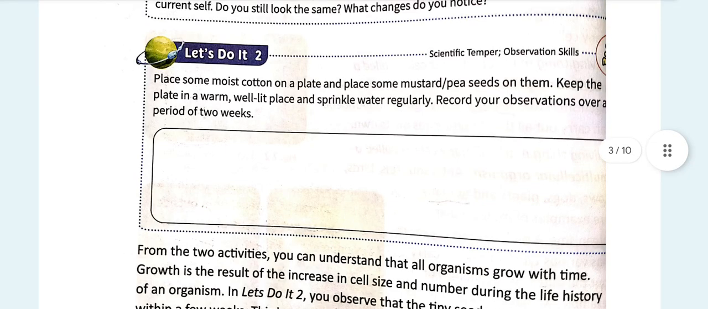Now here's another activity. Place some moist cotton on a plate and place a mustard seed or pea seed on it. Keep the plate in a warm, well-lit place and sprinkle water regularly. Record your observations over a period of 2 weeks and see what happens after that. Well, the seeds will grow slowly and they will germinate and form a baby plant.